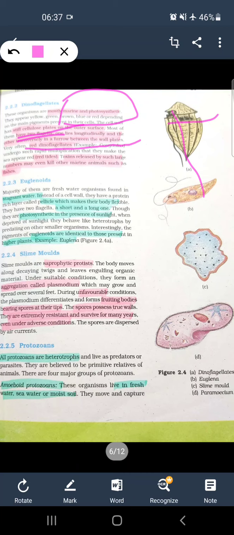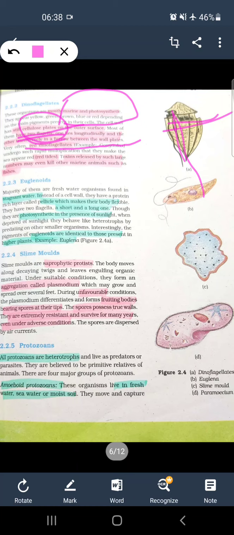Very often red dinoflagellates undergo rapid multiplication and they make the sea appear red. Toxins released by such a large number of dinoflagellates may even kill other marine animals such as fishes. Things to remember: they have two flagella, one is longitudinal, one is transverse. They have stiff cellulosic plates and they multiply too fast.